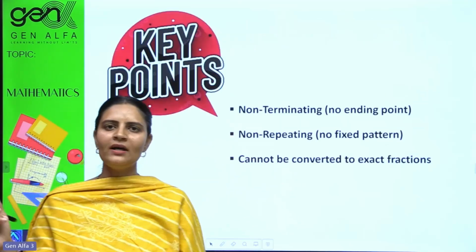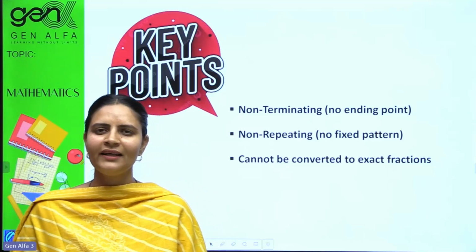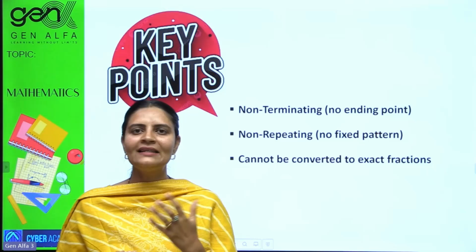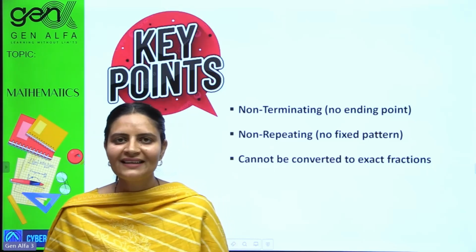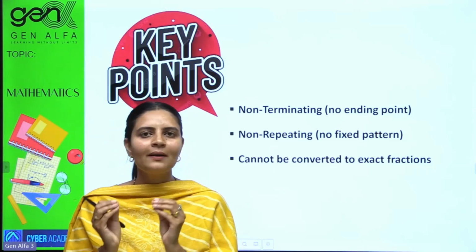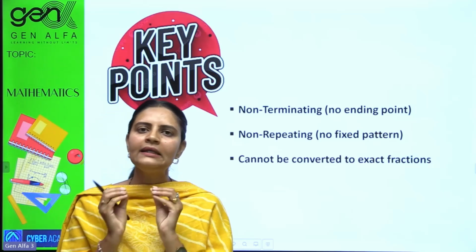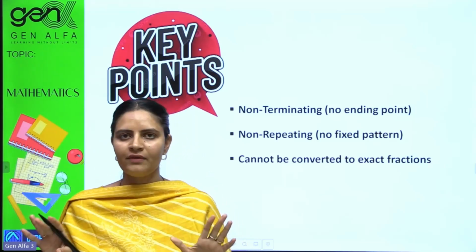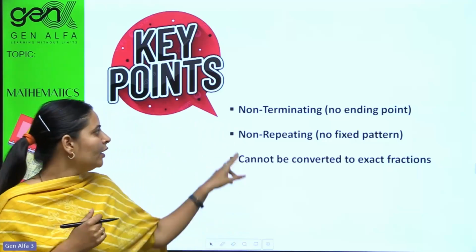So what key points have we observed here? I have used many terms: repeating, non-repeating, terminating, non-terminating. Terminating means it has an end. Non-terminating means it doesn't have any end, it keeps on going.